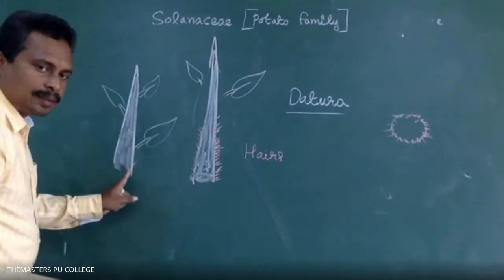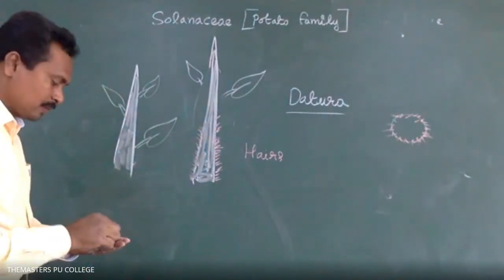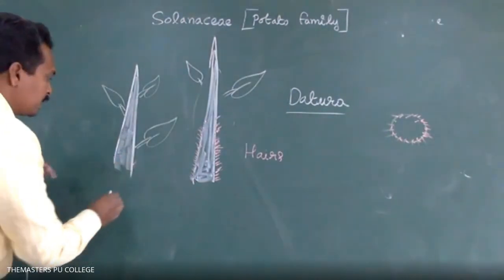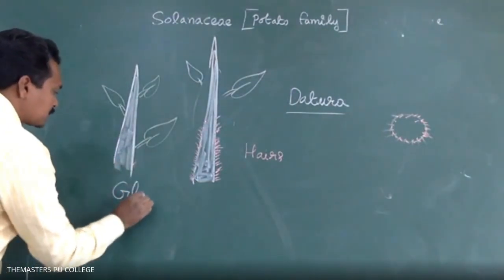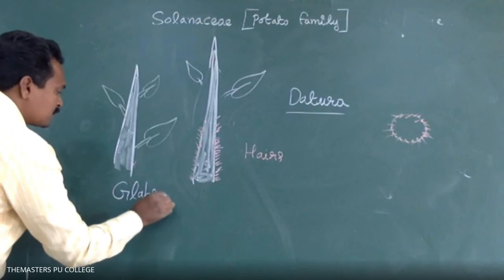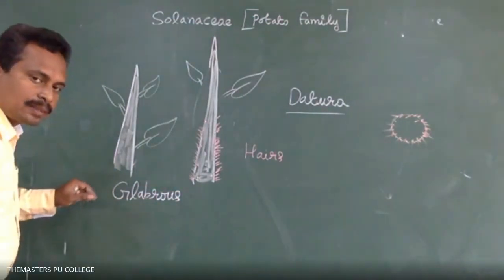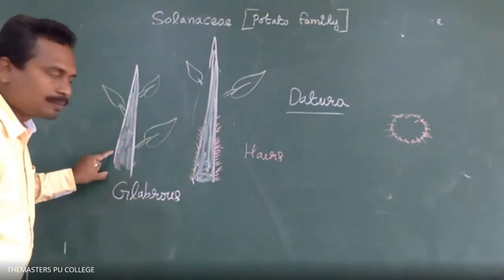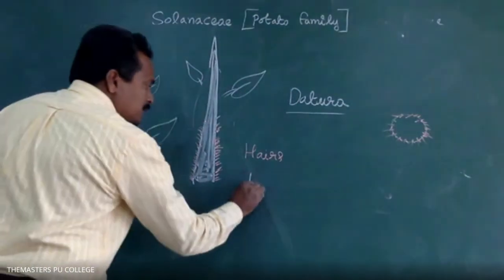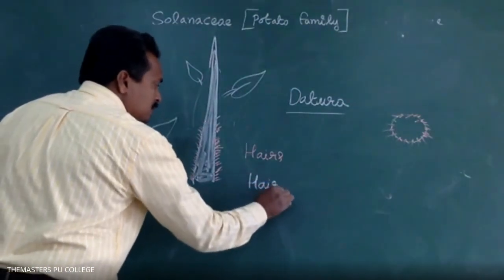Without hairs is called glabrous. Glabrous means without hairs. Hairy means the presence of hairs on the stem.